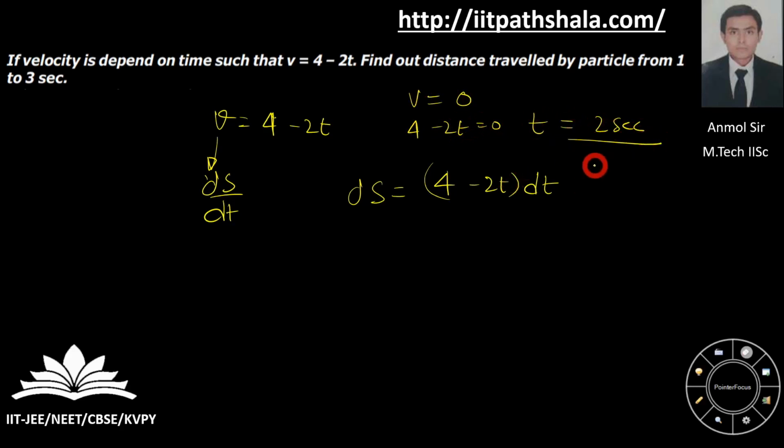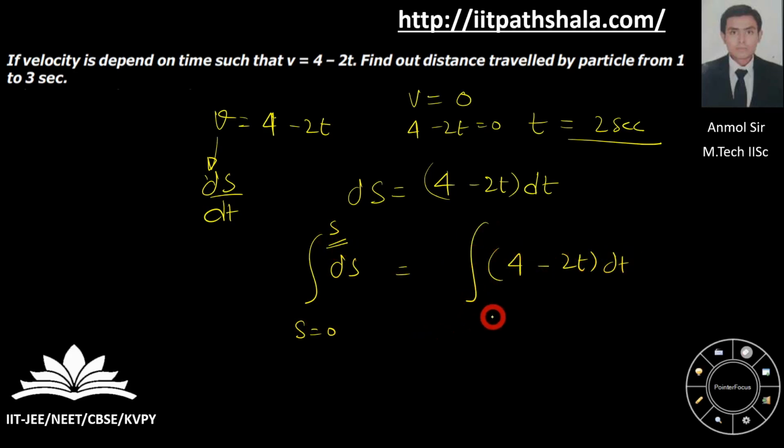Now according to the note, I have to break my integration at time t equal to 2 seconds. I am going from displacement s equal to 0 to a certain s, and I have to break my integration. I am going from 1 to 3 seconds, so I will be breaking at 2 seconds.